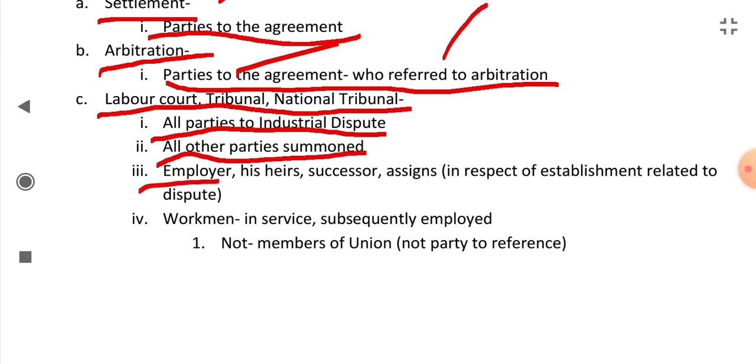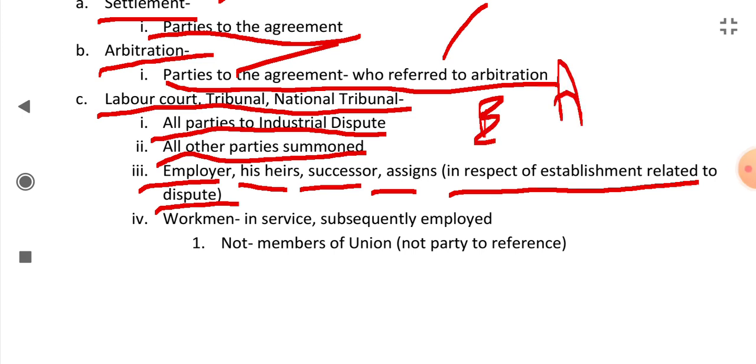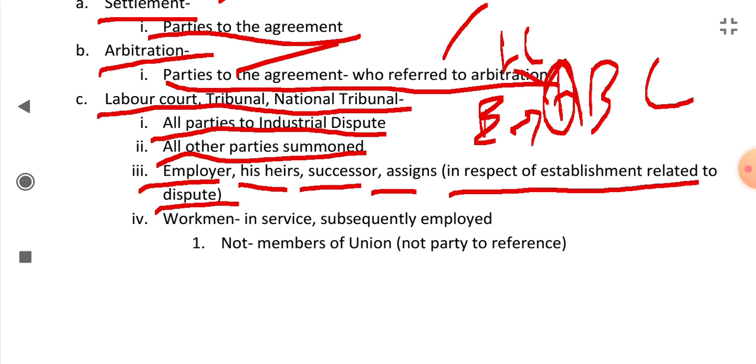It is binding on the employer, his heirs, successors, assigns, in respect of the establishment related to the dispute. If an employer has three industries A, B, C, and there is an industrial dispute with his industry A, and the labor court or other tribunal gives some award or decision related to that industry, then that award is binding on the employer in relation to only A. It is not binding in relation to B or C. This is what is said in this point.